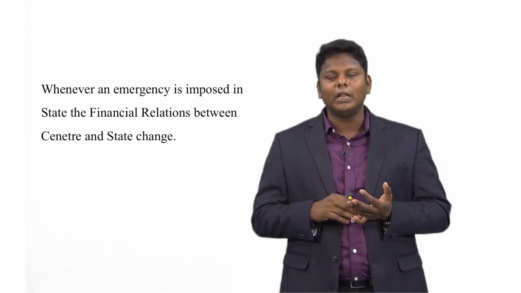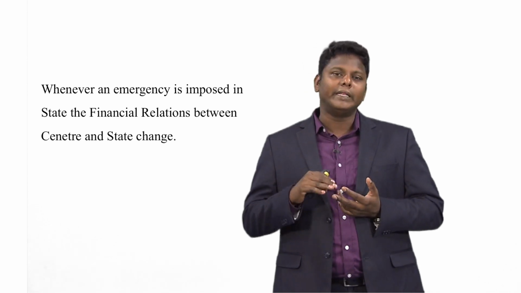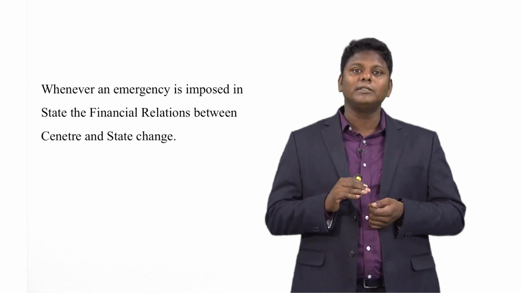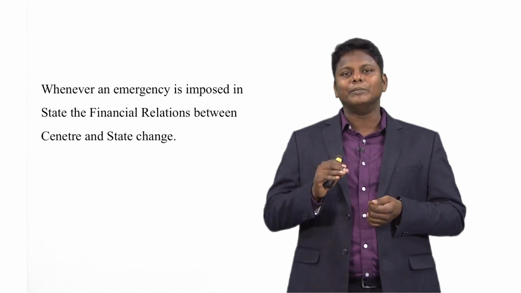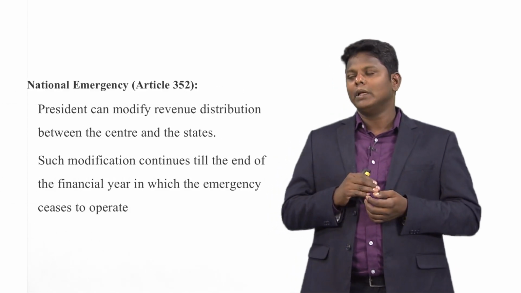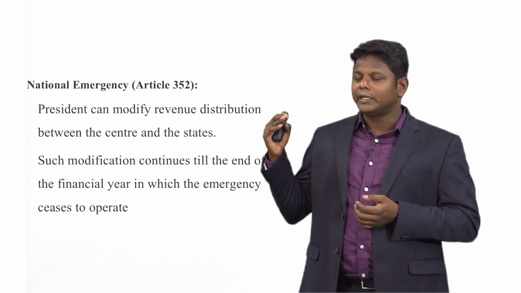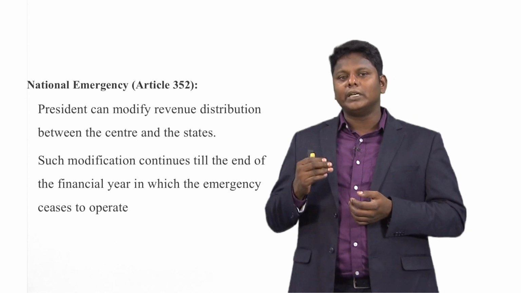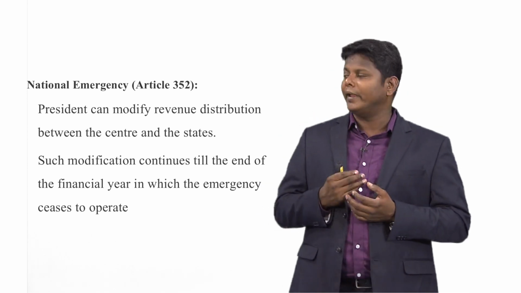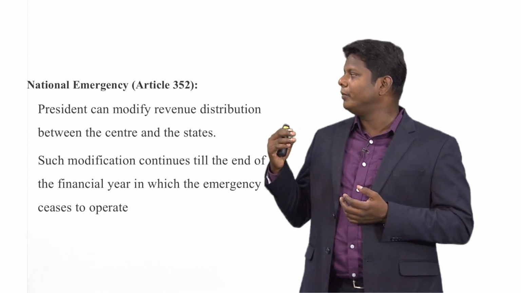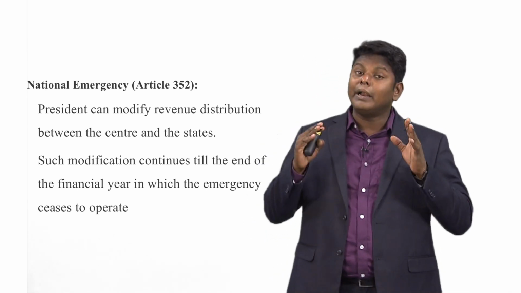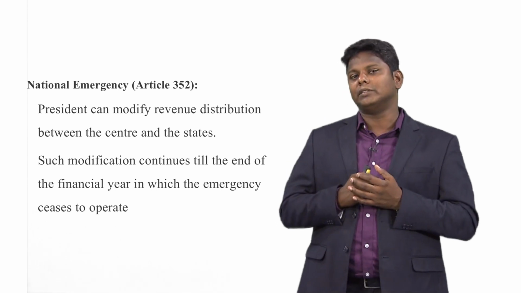During these emergencies, the relationship between center and state in terms of finance, you can expect some changes. The national emergency, Article 352, gives rights to the President. The President can modify the revenue distribution between center and the state government only during the national emergency.